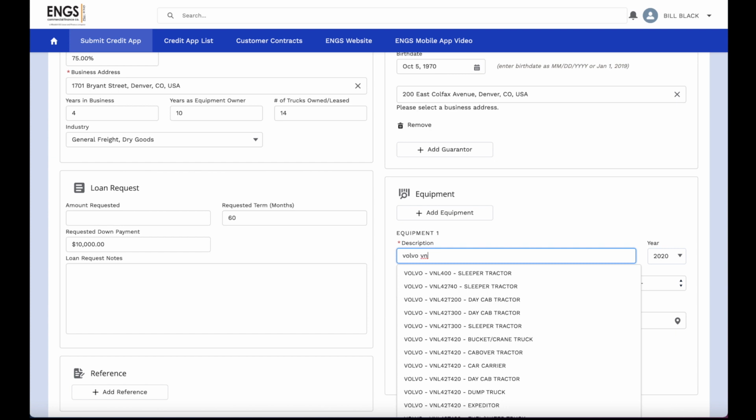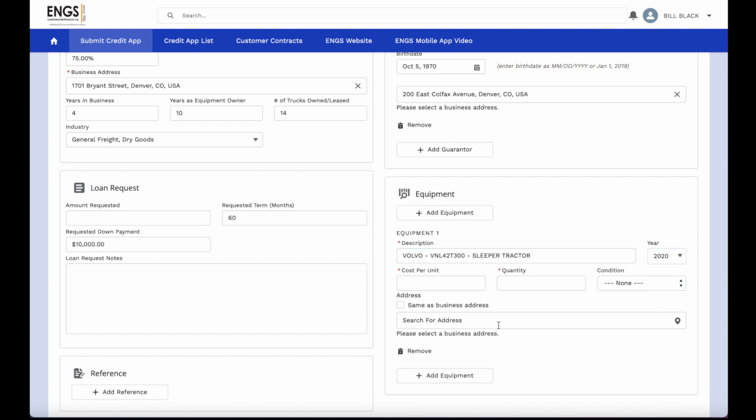As you type, you will get a list showing up from the catalog, and you can pick the appropriate item. If you have a need to freeform in the application, you can capture that description freeform. The data will be normalized by our credit team. If you do select this description from the catalog, that'll be the exact description that'll show up on your credit application, your credit approval, as well as your contract documents.